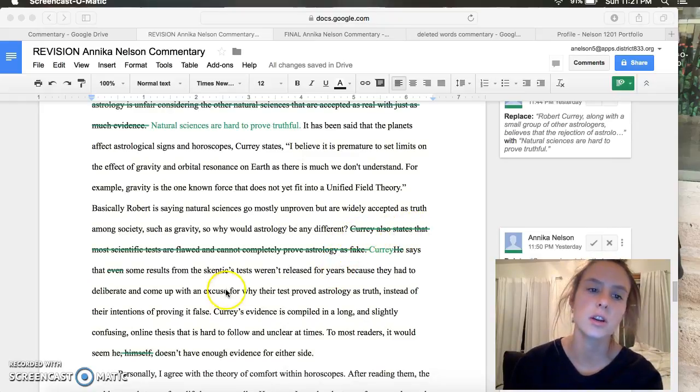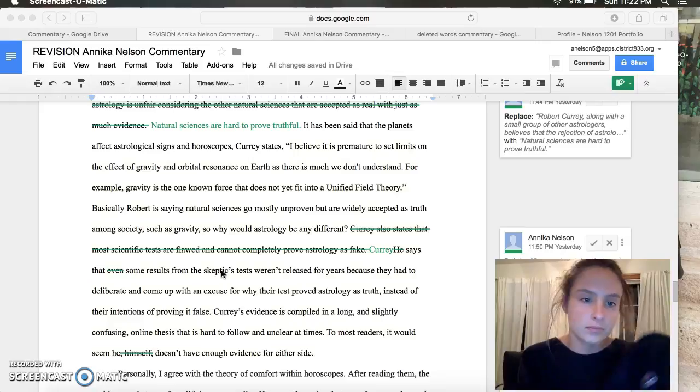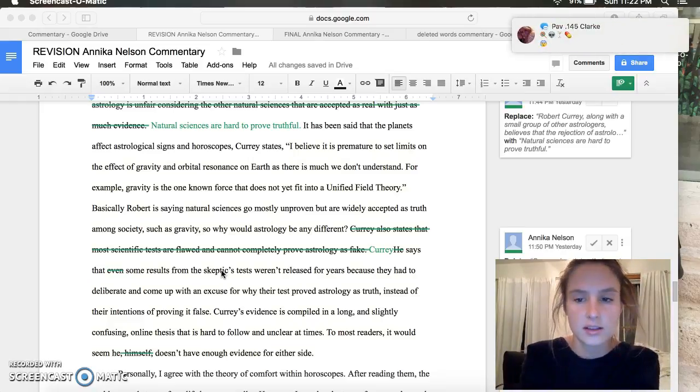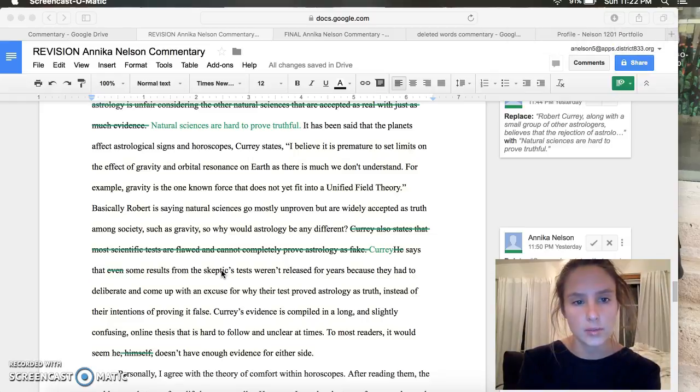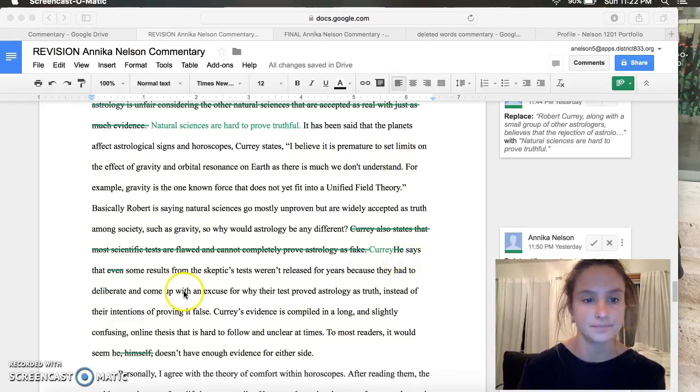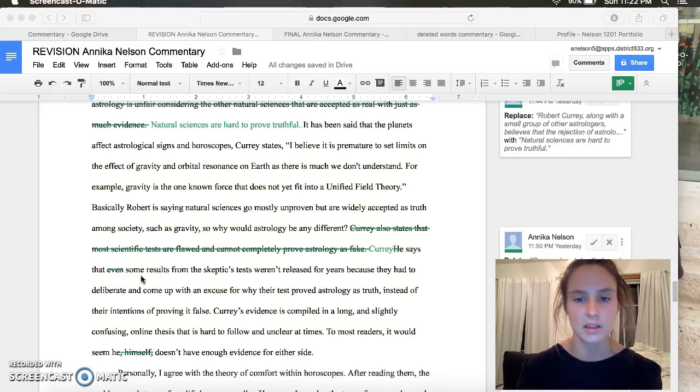This sentence here, the whole paragraph is basically about him talking about the tests being flawed, and I thought the sentence itself was just kind of confusing, and it would simplify it if I took it out. Here I just added his name so that people would know who said it. I erased "even" because it's an extra word that is not necessary to the sentence. Doesn't add anything.